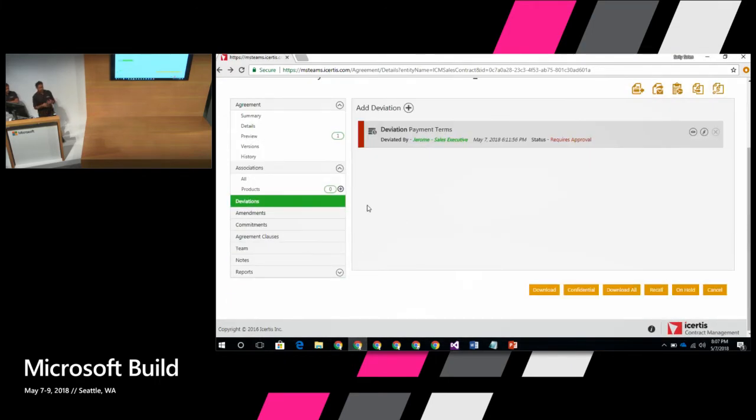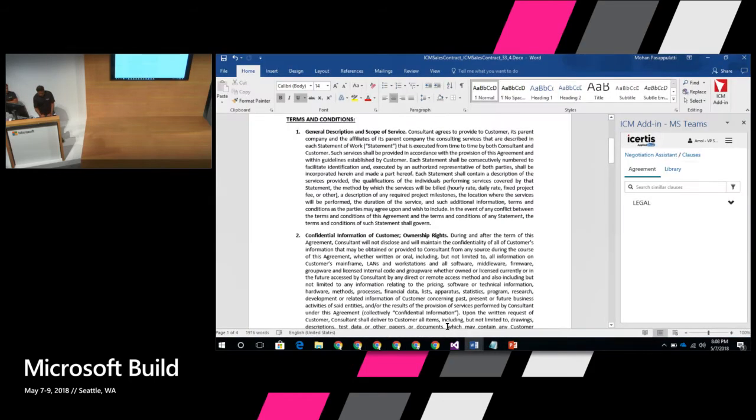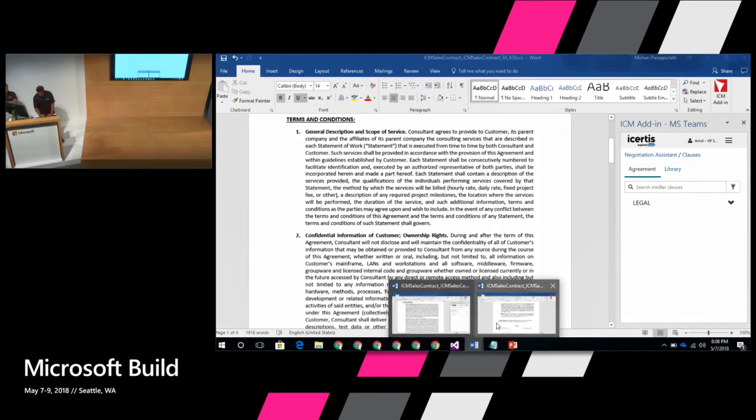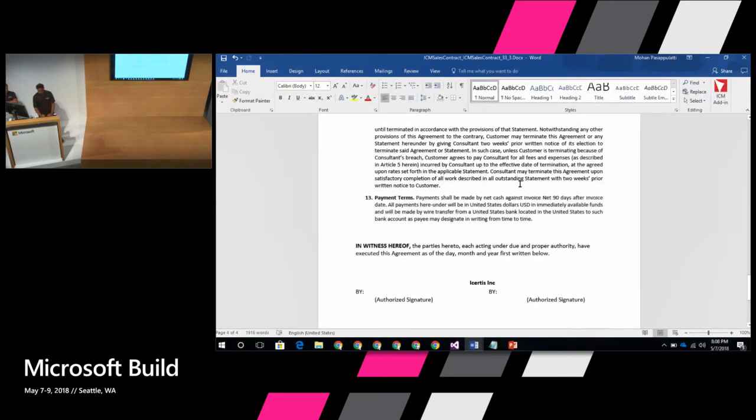All right, in the interest of time, I'm just going to quickly walk you through the platform itself. She would go to the corresponding contract, and she would download the contract. When she downloads the contract, it's a simple Word document. Then she would open up the Word document, and in this case, she would make a change. Say the contract said 45 days before, and she's modifying the payment terms because the client did not agree, or whatever may be the reason.